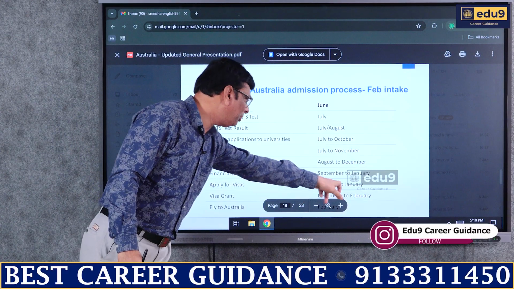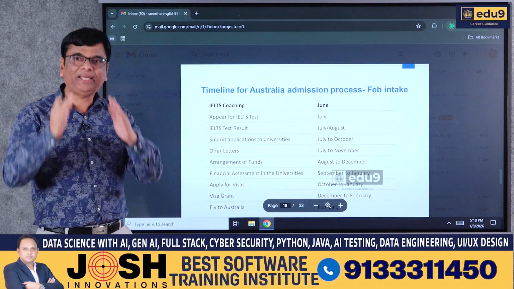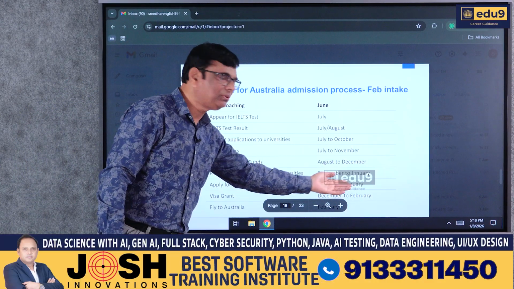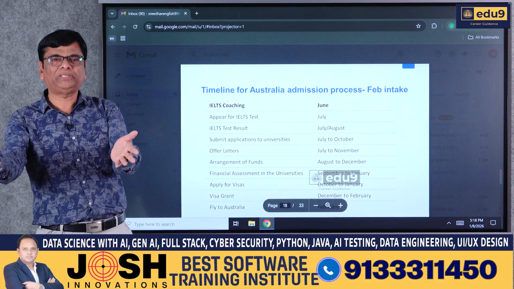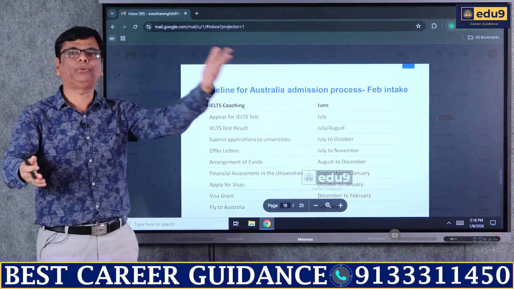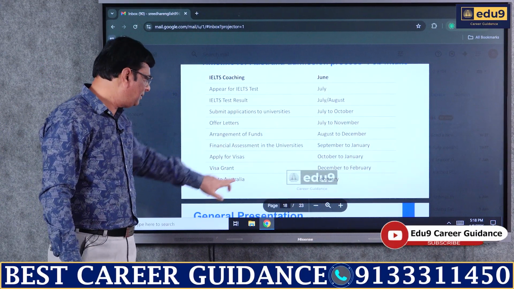So that happens to be October to January, and then visa grant. Suppose you have been granted a visa, it usually happens in December to February, somewhere in between. Imagine that it's in January. So you have one month's time, next February you can fly to Australia to join any course. That is, fly to Australia.